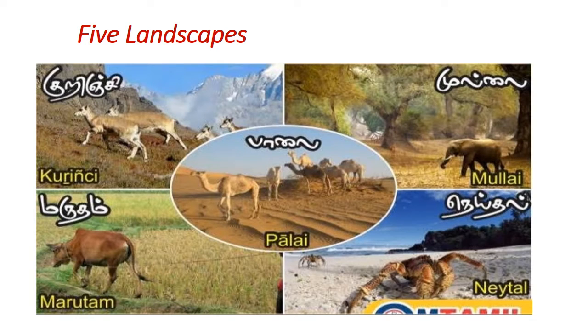In ancient Tamil Nadu, the landscapes were divided into five. That is Kurinji, Mullai, Marudam, Neidal and Palai.